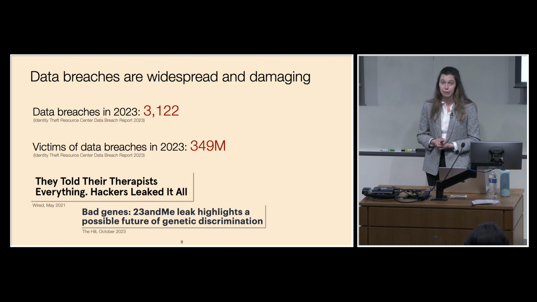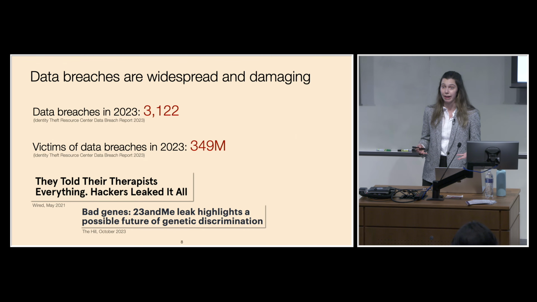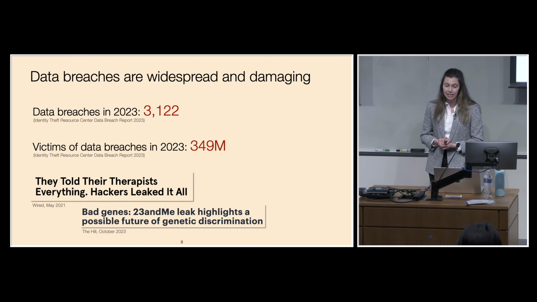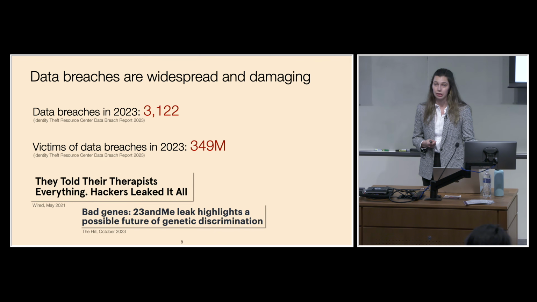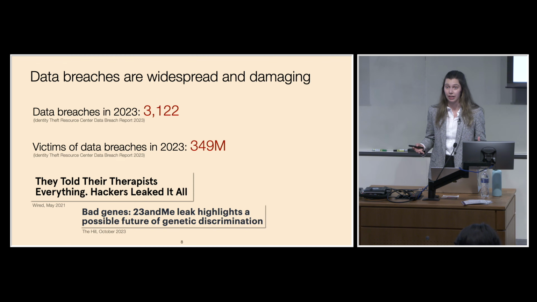The human cost of these data breaches is quite high. For example, in 2021, attackers broke into the databases of a Finnish mental health clinic. They extorted patients and posted patient social security numbers and therapy records online. At the end of 2023, attackers exploited a vulnerability in order to steal large amounts of genetic data from 23andMe. They targeted individuals of Ashkenazi Jewish and Chinese descent and posted this information online, leading to fears around how this could be used for potential genetic discrimination. So all of these components are insecure, and this has led us to a world where data breaches happen all the time, and they have a high human cost.